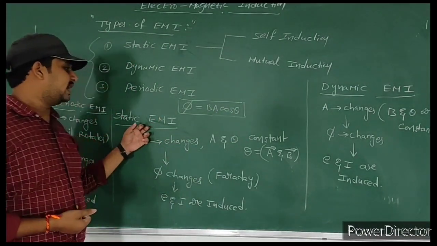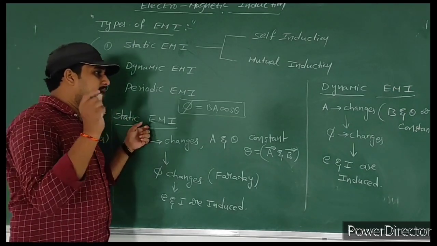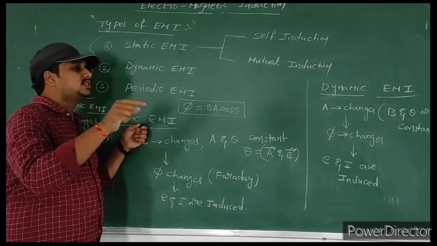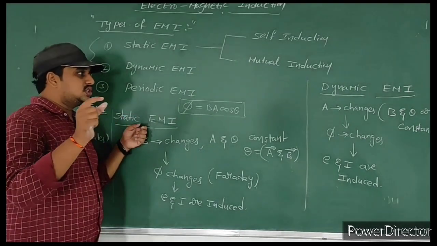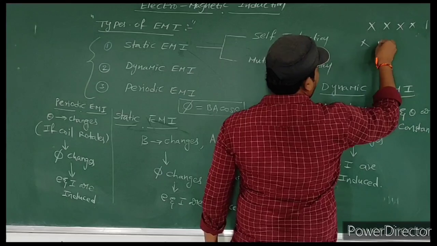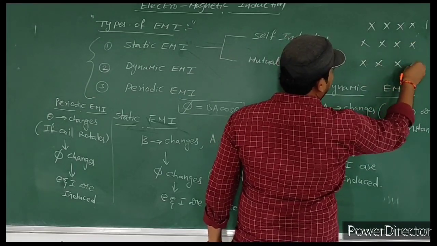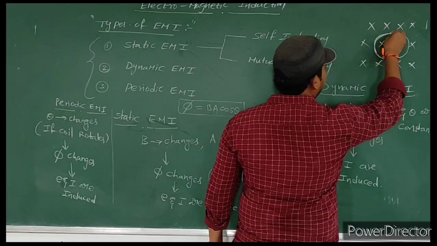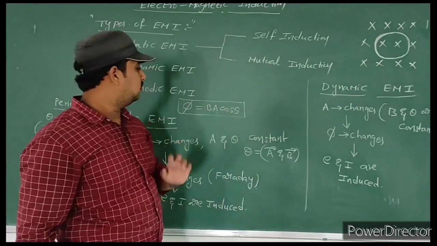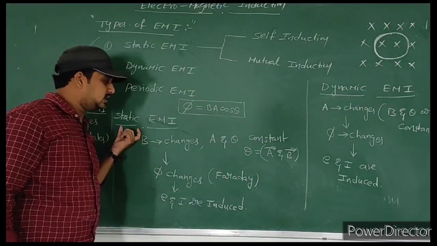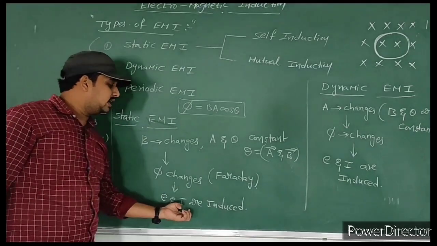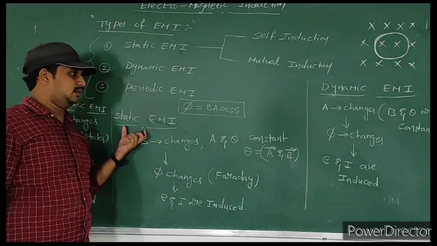How to memorize static EMI? The name itself, static, means stationary. What is stationary here? The body is stationary, whatever body we consider. Generally, this is a magnetic field, and in this magnetic field I consider one body, a conducting coil. This body is stationary, it does not move. That is the meaning of static. The body is stationary and EMF and electric current are induced in it. That is called static EMI.